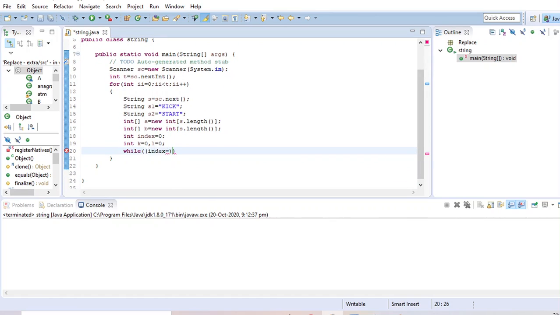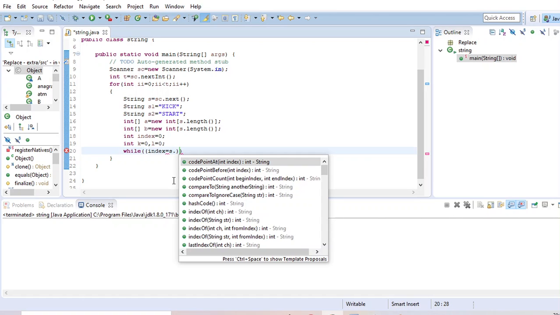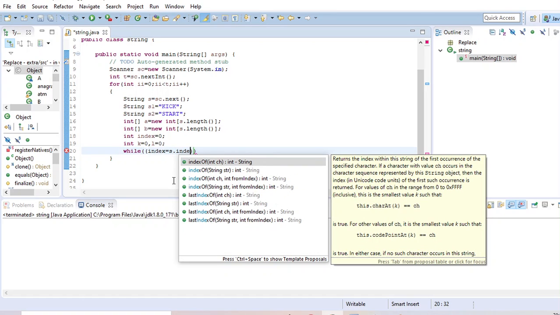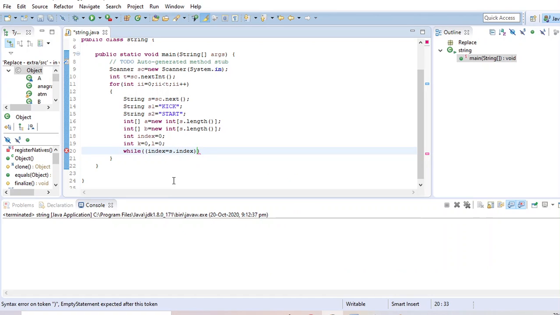This will be s.indexOf of s1, finding kick, and the index will change every time, because after finding a kick it will try to find the next kick again, and it will continue until it is -1.